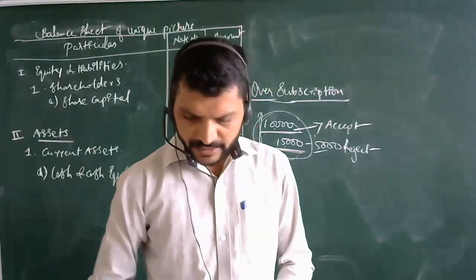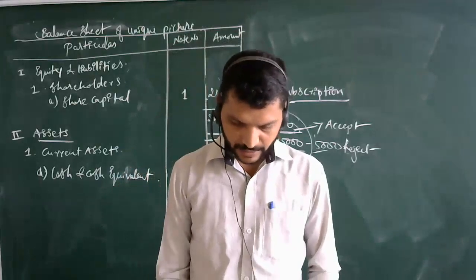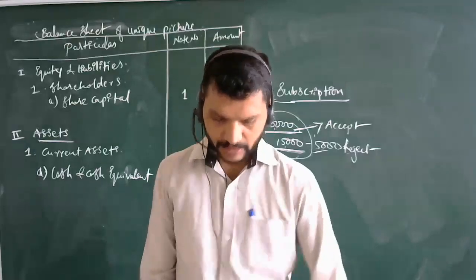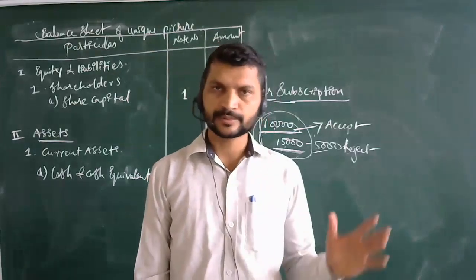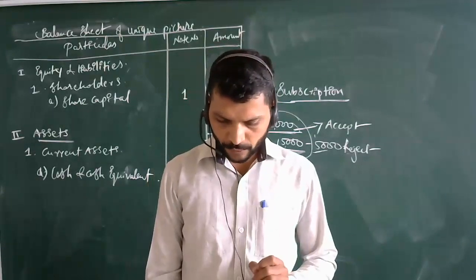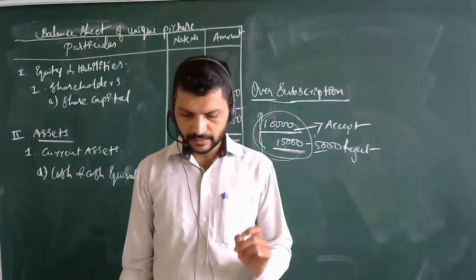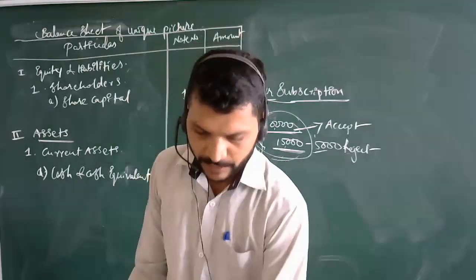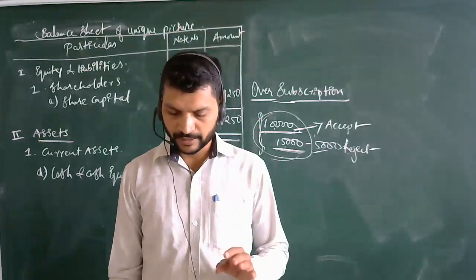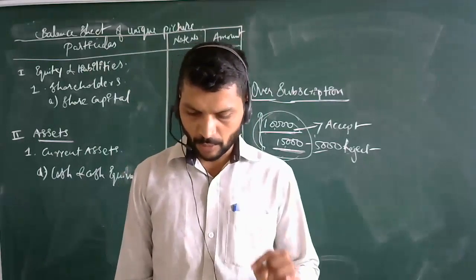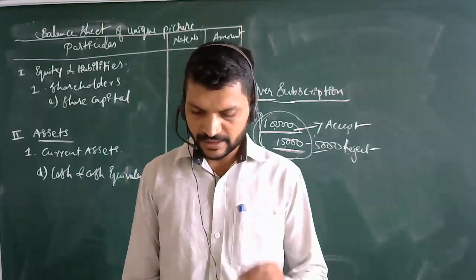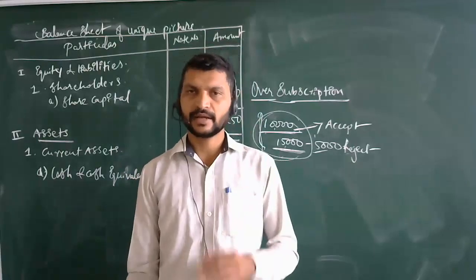In these three alternatives, see, the problem of oversubscription is solved with the allotment of the shares. After allotment, this subscription problem can be solved. Therefore, from the accounting point of view, it is better to place the situation of oversubscription within the total time of application and allotment, that is, receipt of the application amount, the amount due on allotment and its receipt from the shareholders. In the same situation, the pattern enters.